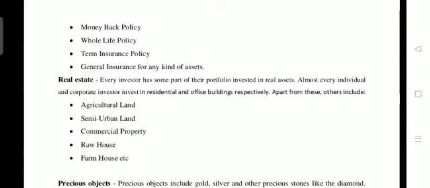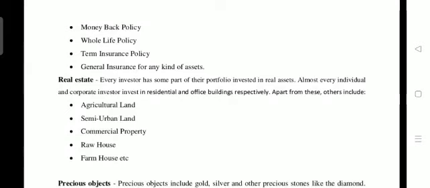And the other investment alternative is real estate. Every investor has some part of their portfolio invested in real assets. Almost every individual and corporate investor invests in residential and office buildings respectively. Rather than instruments or securities, investment can also be made in immovable properties, like agricultural land, semi urban land, commercial properties, and a row house or farmhouse. These are immovable properties.